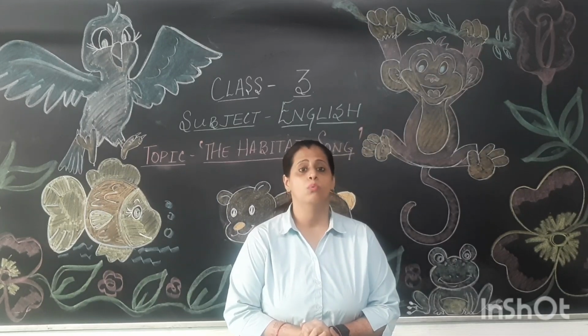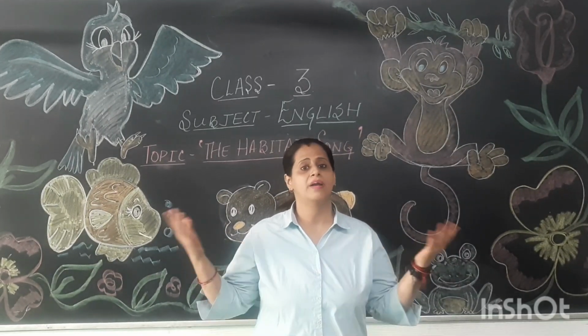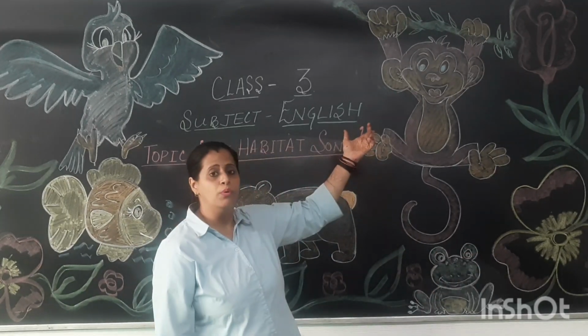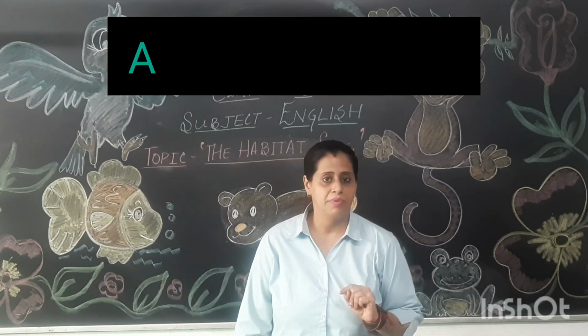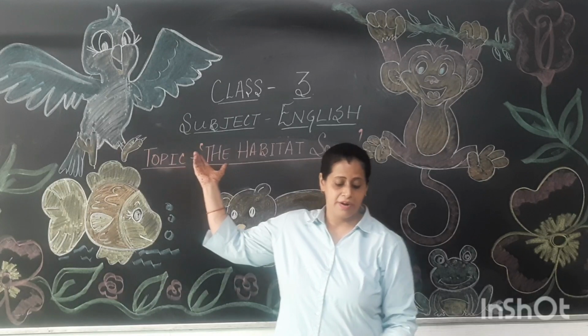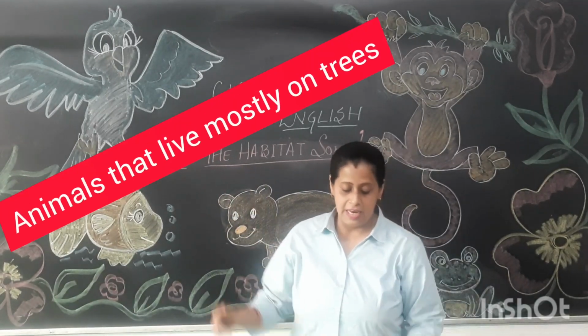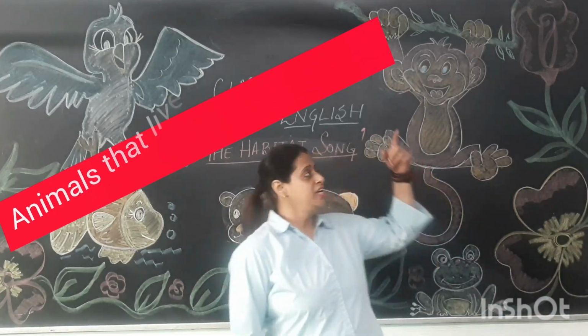Alright, so here what is this whole paragraph about? Yes, the whole paragraph is about the arboreal animals. Now first of all, who will tell me what are arboreal animals? Arboreal animals are animals that live mostly or entirely on trees.